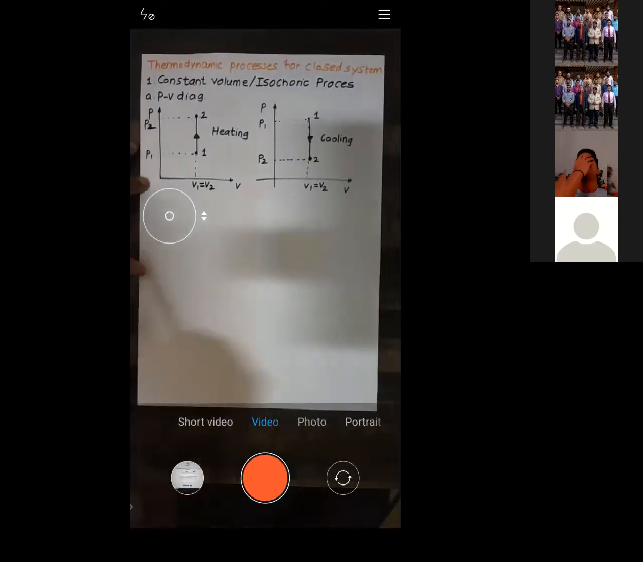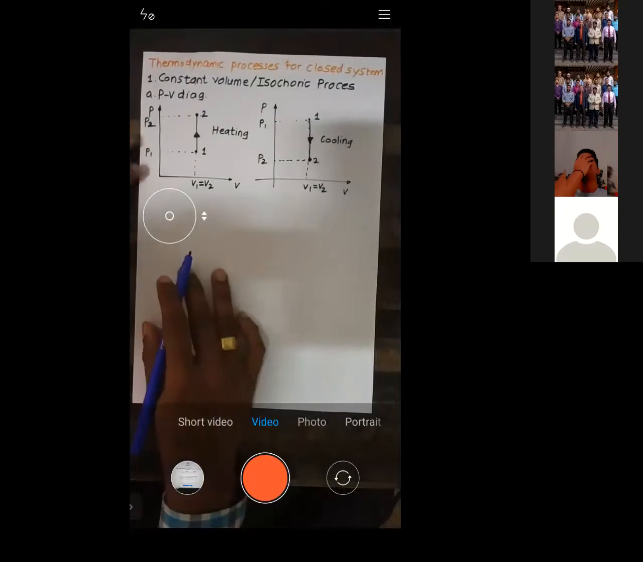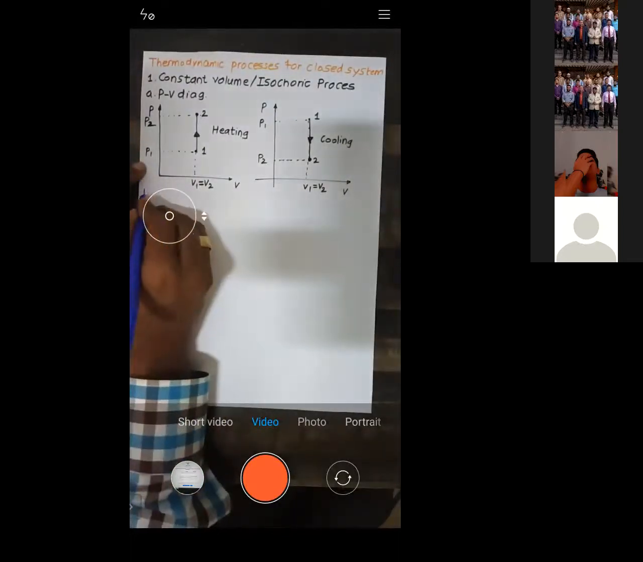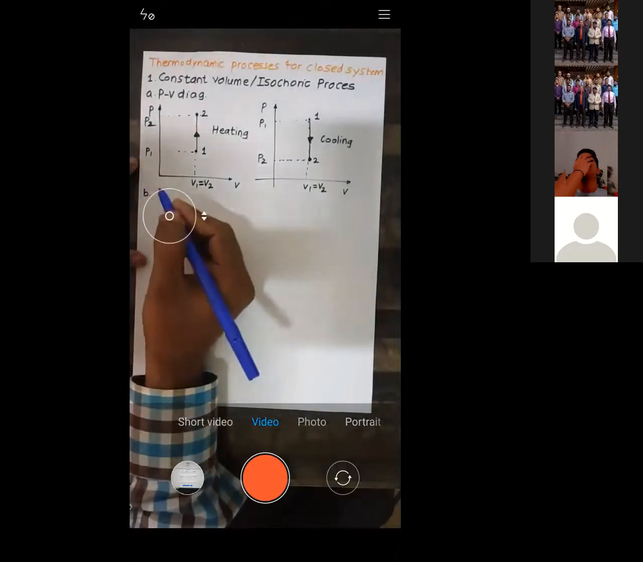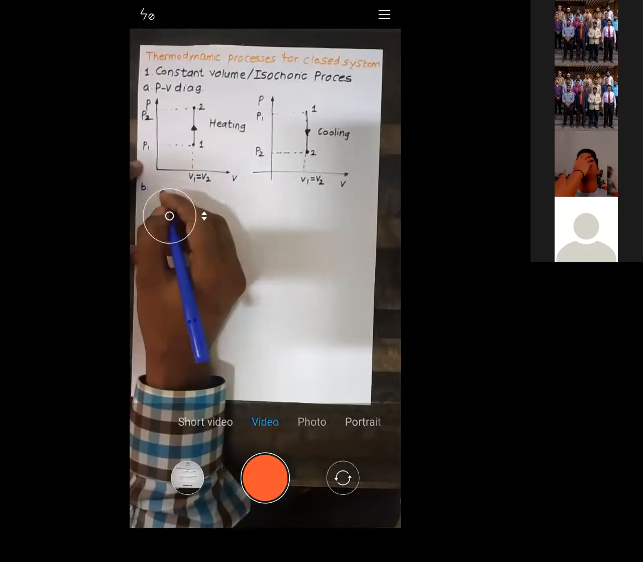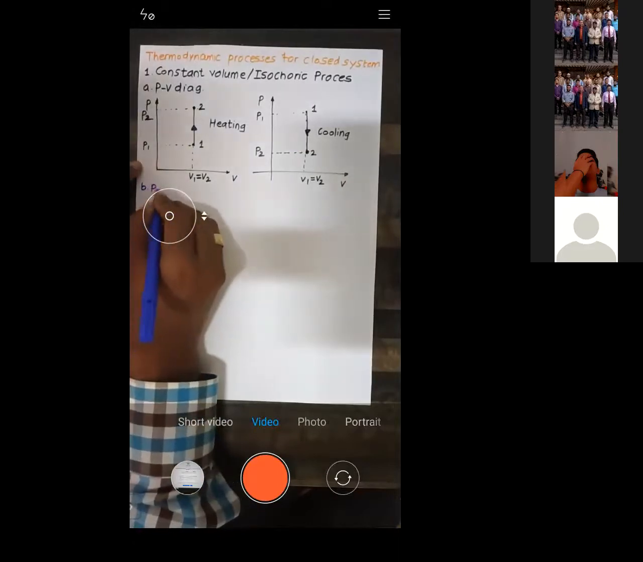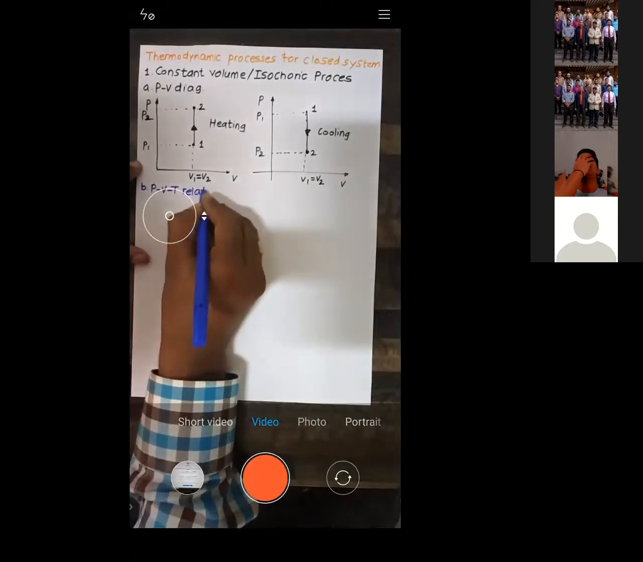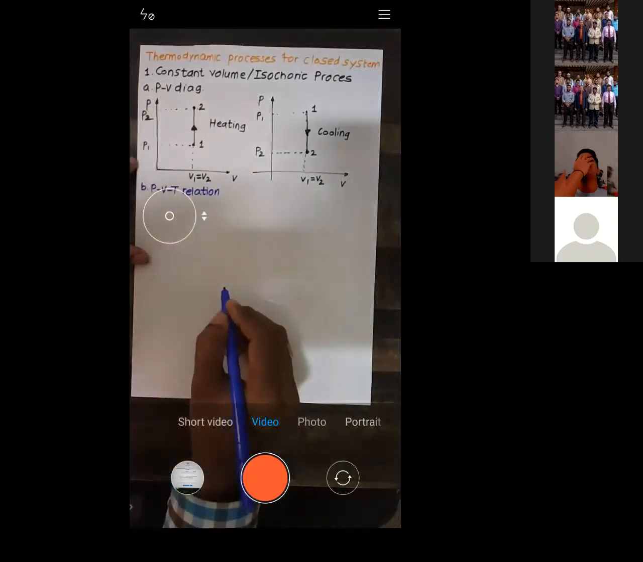Have you understood the PV diagram? You understood the PV diagram, right? So now let us see the relationship between pressure, volume, and temperature, the PVT relationship.